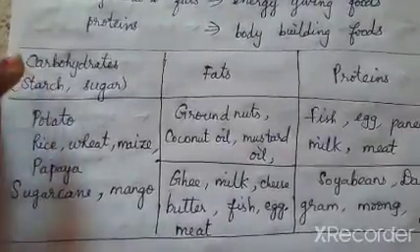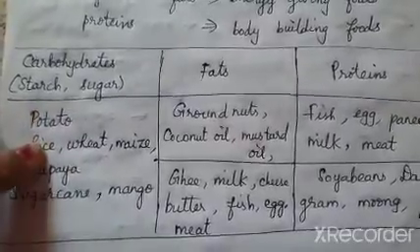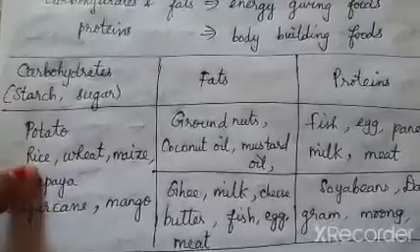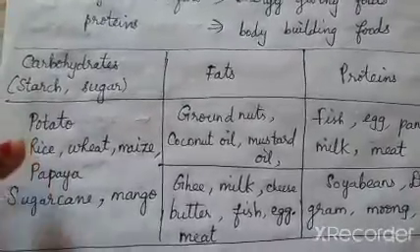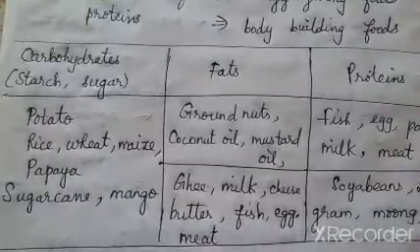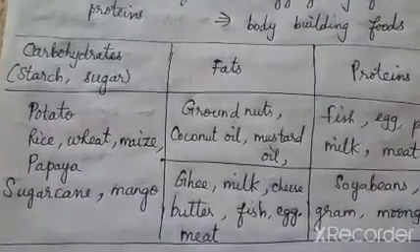What are the food materials which are rich in carbohydrates and starch? Rice. The Tamilians eat rice, right? Whereas the North Indians eat chapati and roti, which is made up of wheat.